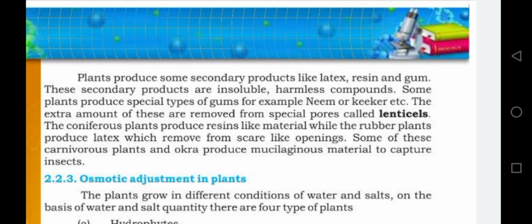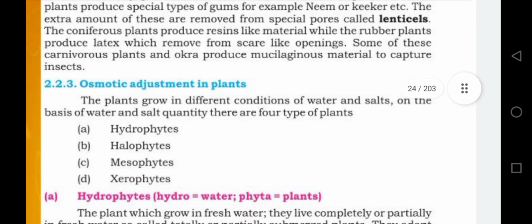So how does osmotic adjustment in plants take place? We are in a biosphere and we observe some plants are found in water, in marshy places, dry places, etc. So according to it, plants grow in different conditions of water and salt. On the basis of water and salt quantity, there are four types of plants.